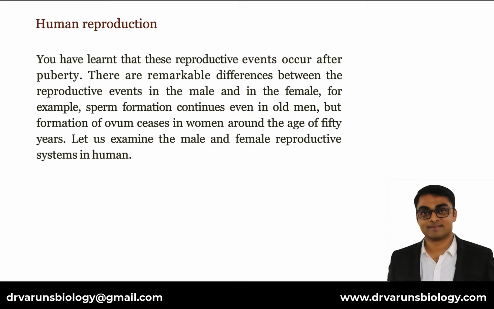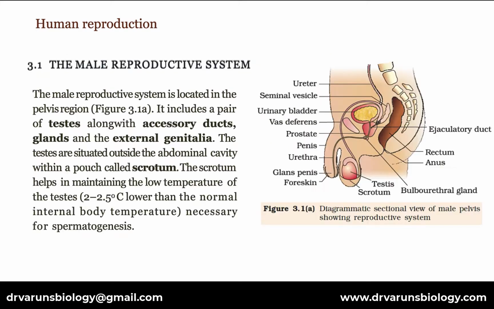You have learnt that these reproductive events occur after puberty. There are remarkable differences between the reproductive events in the male and in the female. For example, sperm formation continues even in old men, but formation of ovum ceases in women around the age of 50 years. Let us examine the male and female reproductive systems in human.